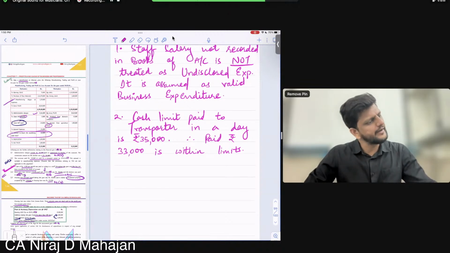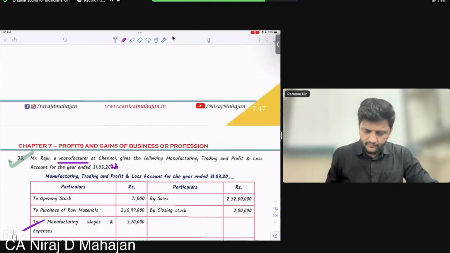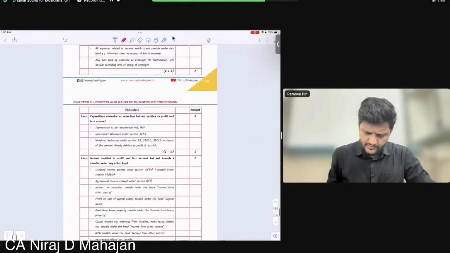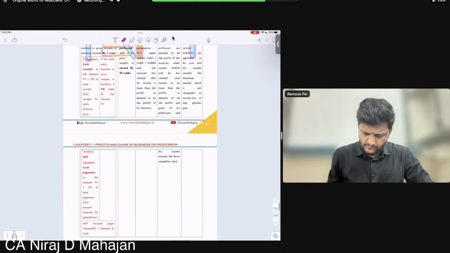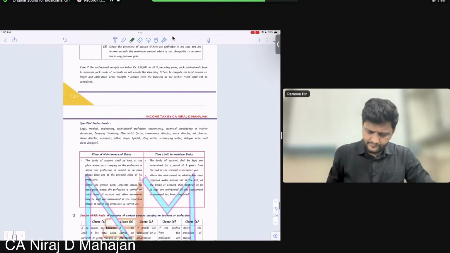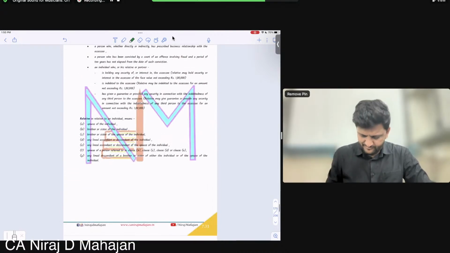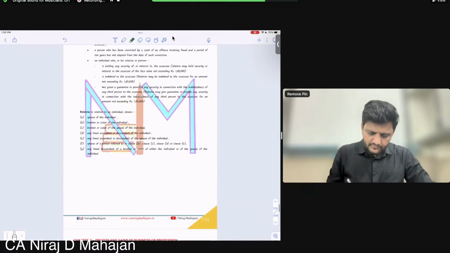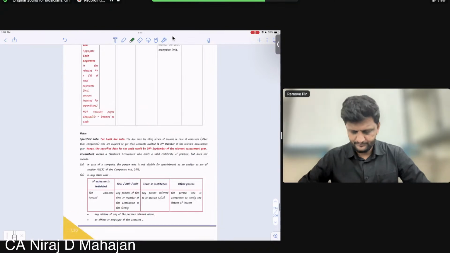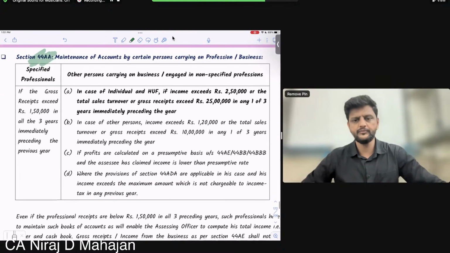Read the next part and come. Which all next parts will you read? 44AA, 44AB. Where are we now? Where is it? This part. Okay, everybody? Fine? Just try to read and come, at least. Alright? Okay, all of you? Chalega? So that's it for income tax for today, everybody. Okay, all of you?